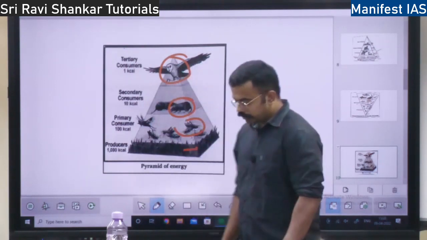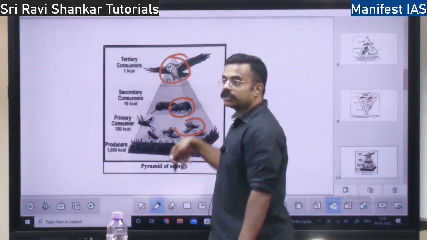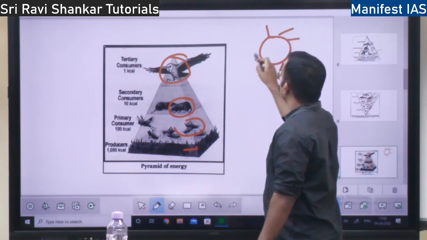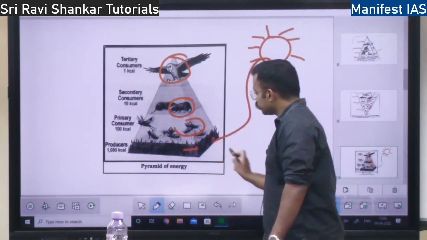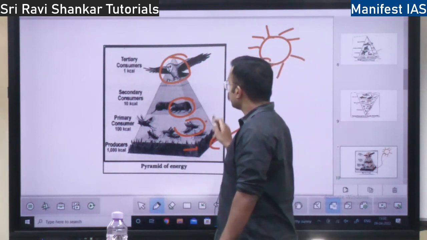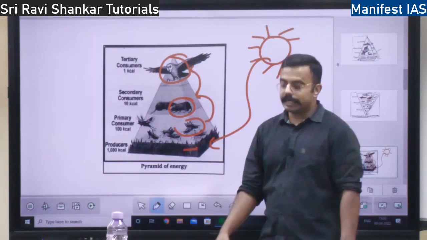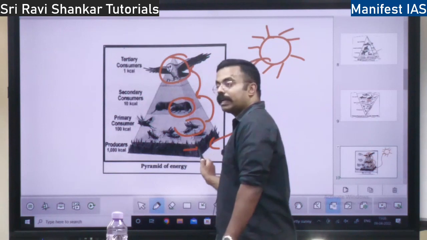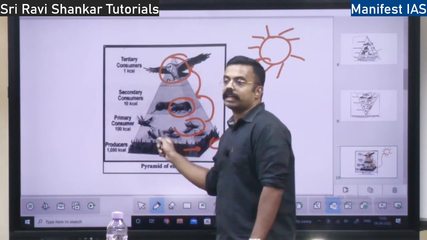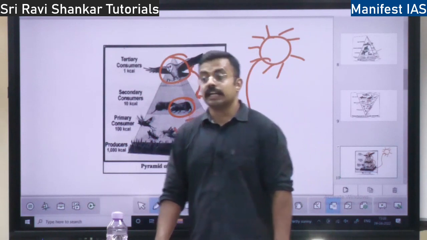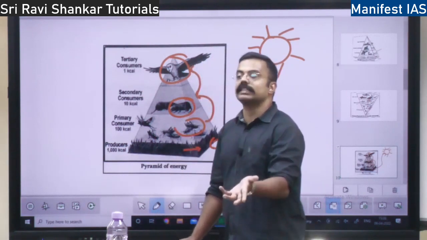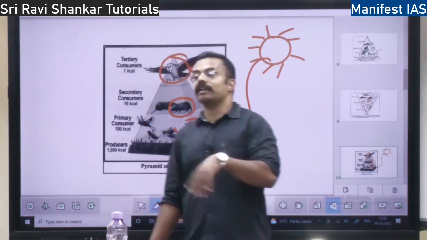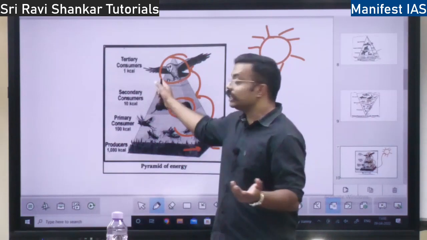So here this shows, see, what is the source of energy for all this? Sun is the source. The energy from the sun comes to the grass. From grass it goes to the insects, from insects to rats, and rats to the eagle, the top level, right? So solar energy is converted into chemical energy, and chemical energy is lost at every level as heat energy. You eat the grass, it's a chemical, right? So it gets converted into something, but some of the conversion gets lost in the form of heat at each level, right?